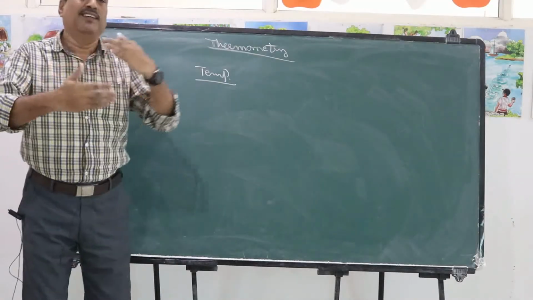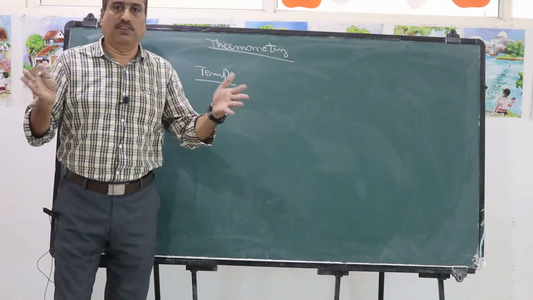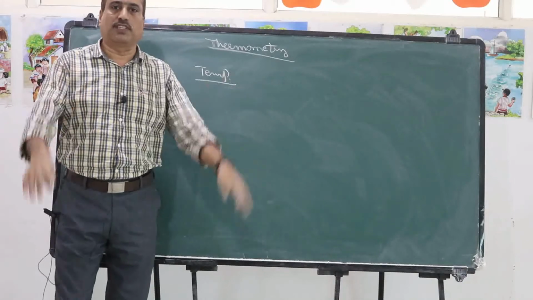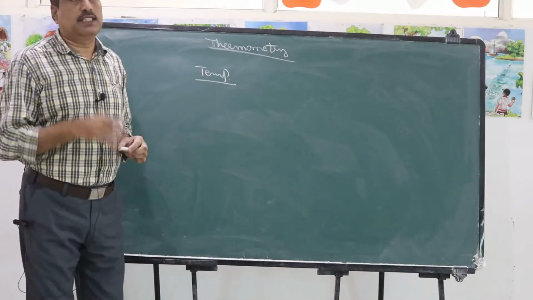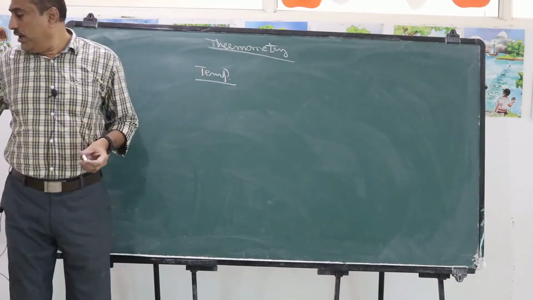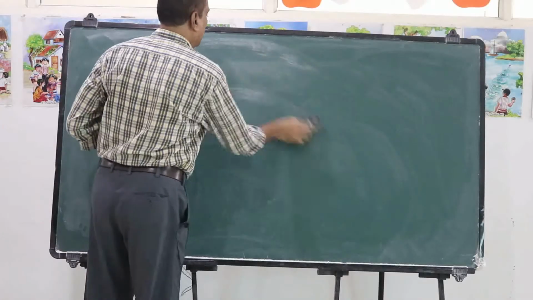We can say it is a cold body, it is a hot body. That means we can say degree of hotness by our sense of touch. But our sense of touch is not reliable. Why is it not reliable? We have a small experiment like this.